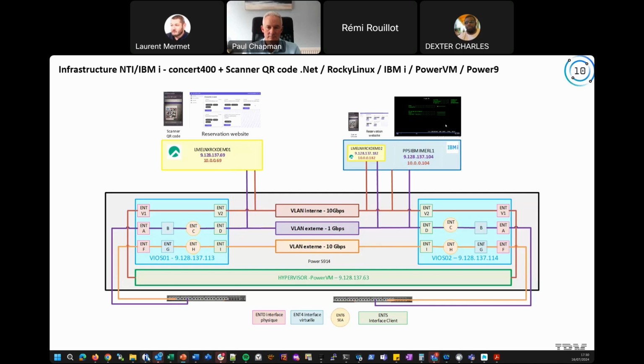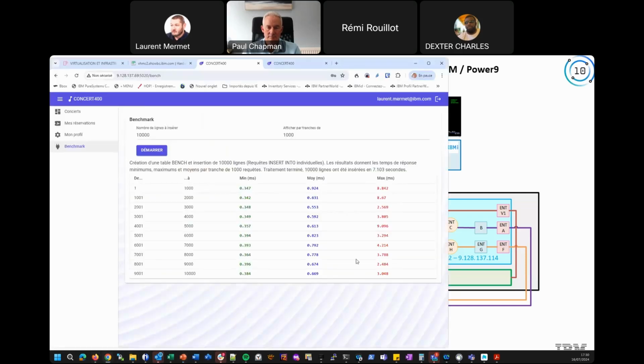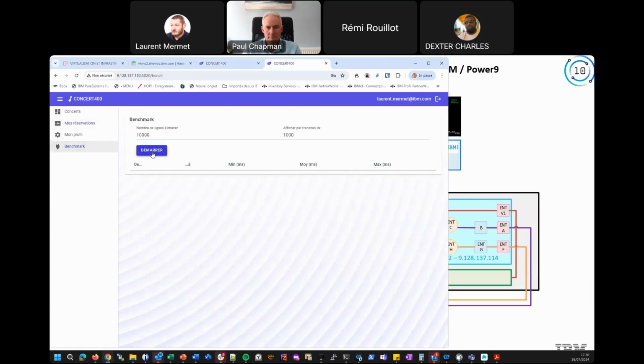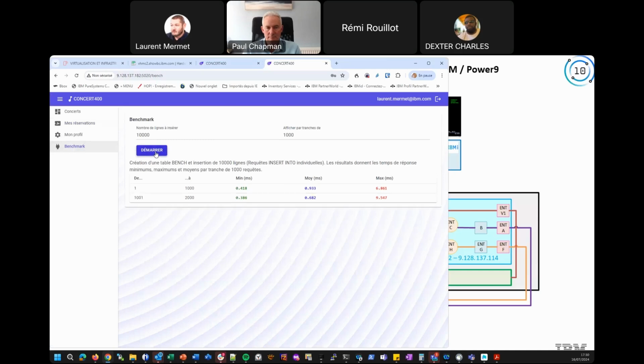And we can show here that in 7 seconds we have created 10,000 requests, 10,000 lines in the database. So it's very interesting. And we have the same thing with the smallest partition, and this Linux is embedded in the IBM i partition.